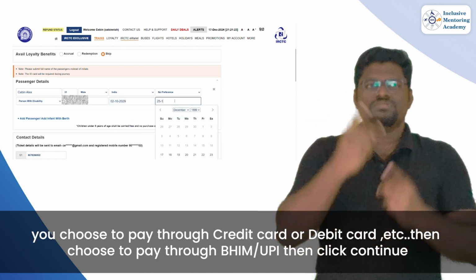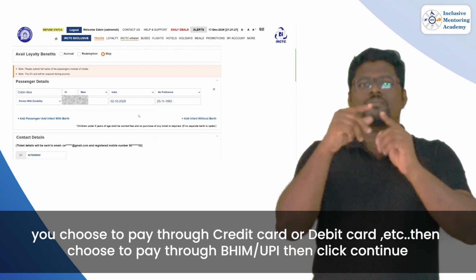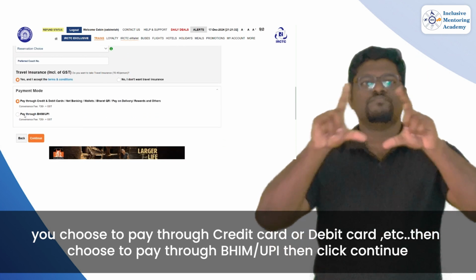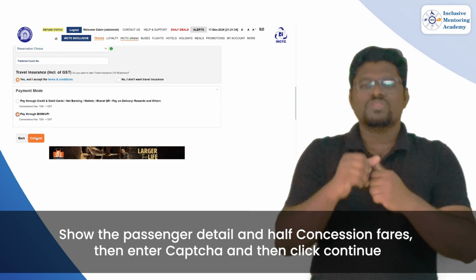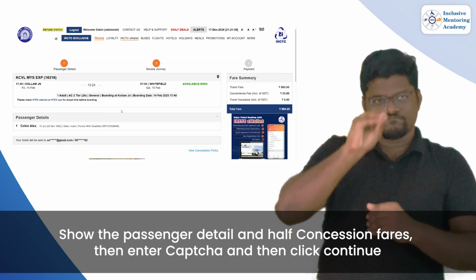You choose to pay through credit card or debit card, etc. Then choose to pay through BHIM UPI. Then click Continue. It shows the passenger details and half concession fares. Then enter the captcha and click Continue.